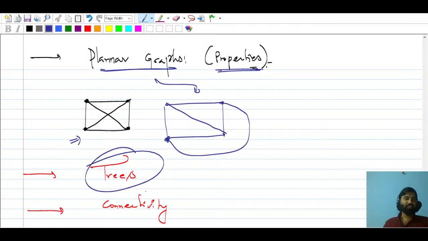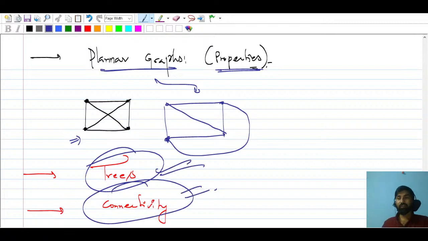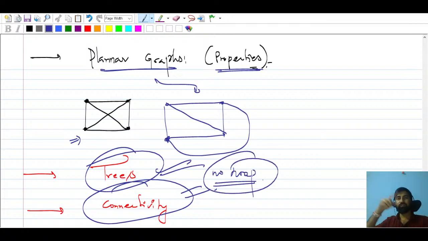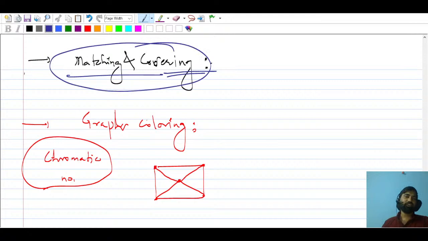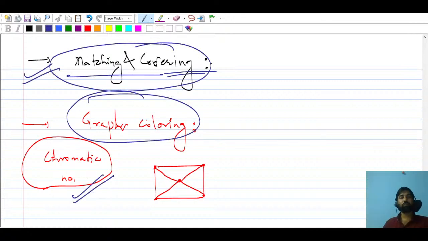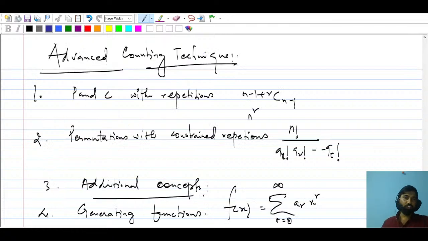We'll talk about trees and connectivity. All these things are very important. In trees, all the nodes, all the vertices will be connected, and there should not be any loop. No closed form in the tree. And we'll talk about matching and covering of the graph. That is very important. Then we'll talk about graph coloring. Here we'll talk about the chromatic number. So this is what I wanted to discuss.